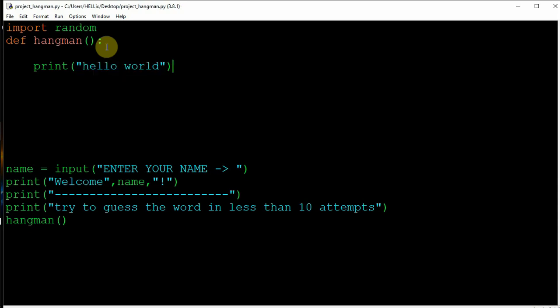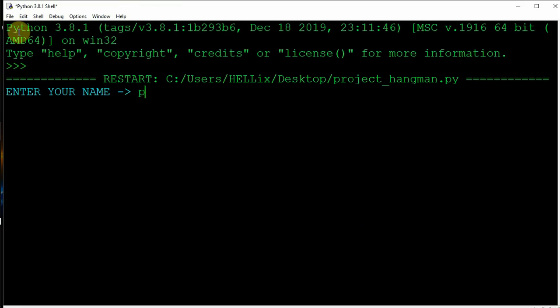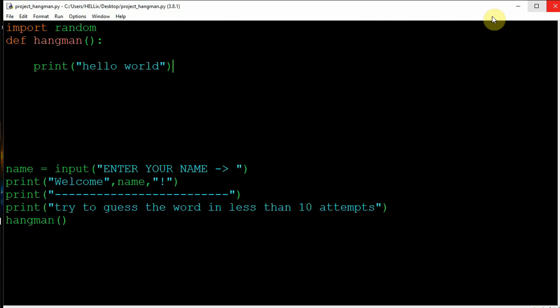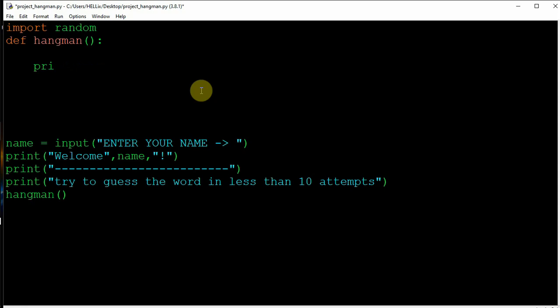Now save it and press F5. You can see after entering the name, I will get hello world. So my program first of all takes input, then goes to the hangman function over here. Now what will we do in the hangman function? First of all, we'll create a list of words, which words we want.